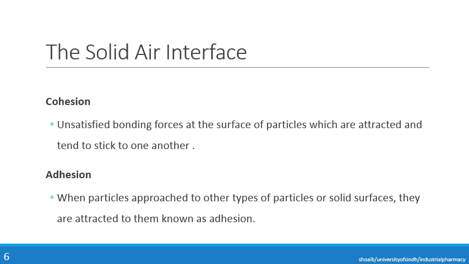Now firstly, what is cohesion? Cohesion is the unsatisfied bonding forces at the surface of particles which are attracted and tend to stick to one another. Now these attractive forces are between same molecules. For example, we have a powder, boric acid. The attractive forces between the molecules of boric acid with each other are called cohesion.